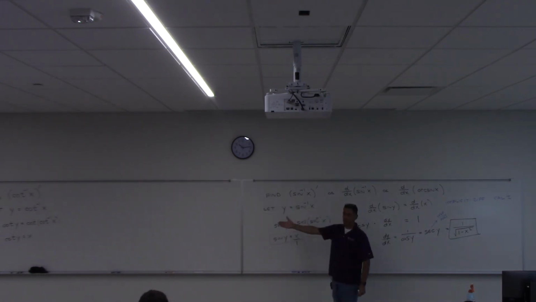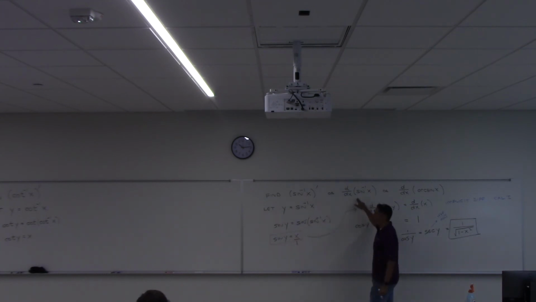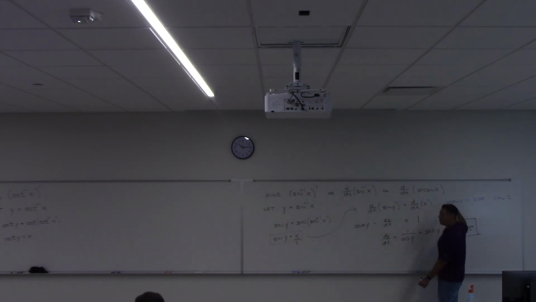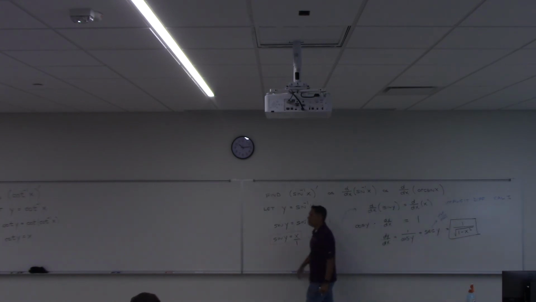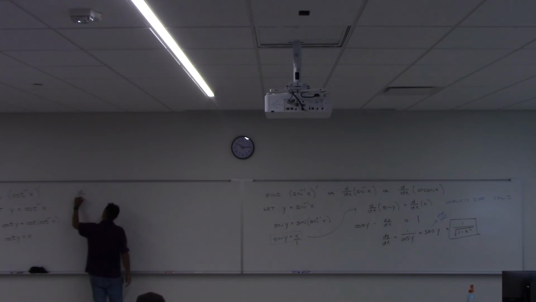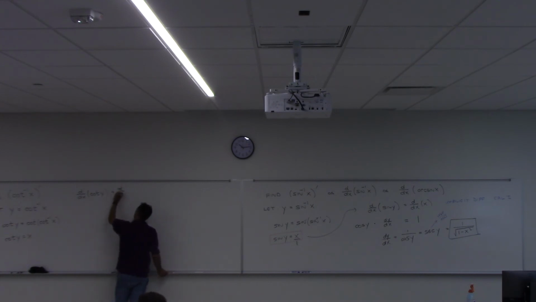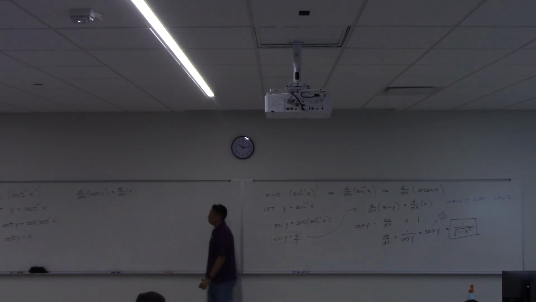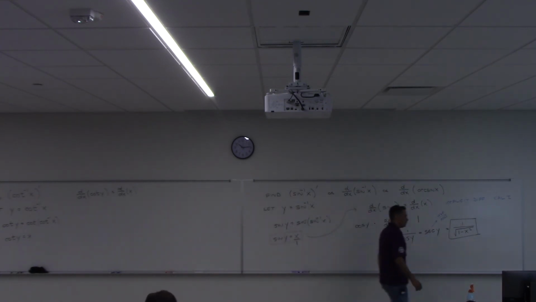Now we can differentiate that, right? Implicitly with respect to x, right here. This step right here, implicit differentiation. So I'm going to take the derivative with respect to x on the left side, and then the derivative with respect to x on the right side. Now, if you don't know what the derivative of cotangent is, here's your formula sheet.